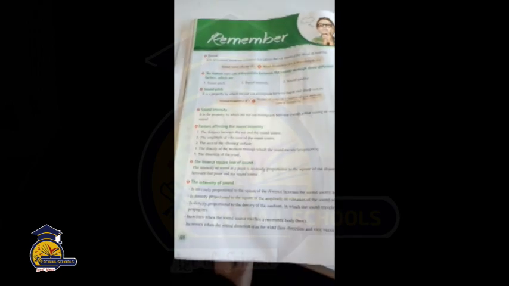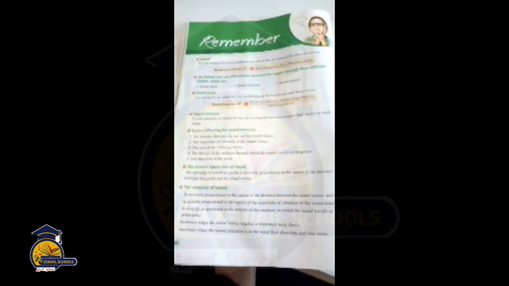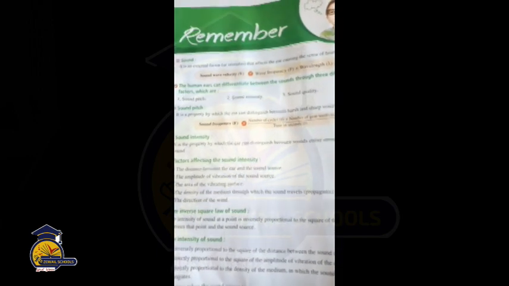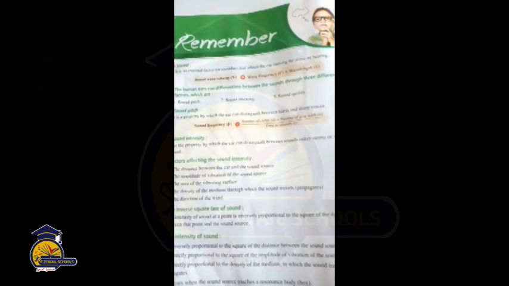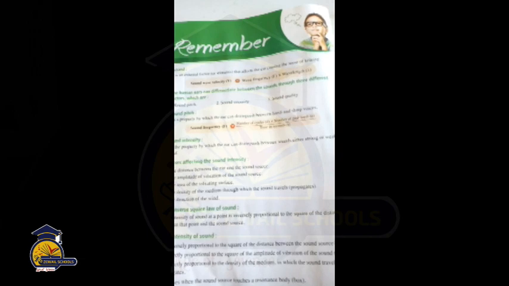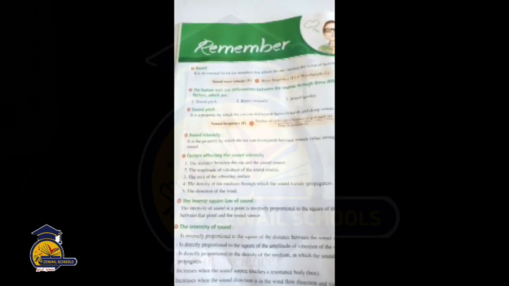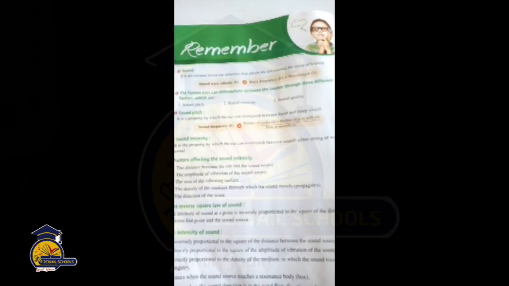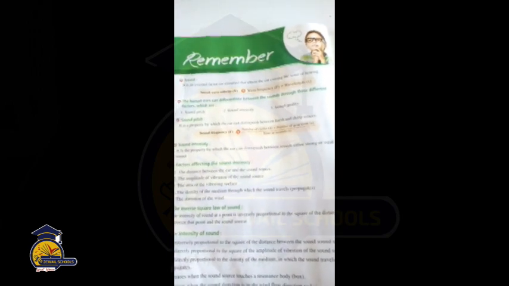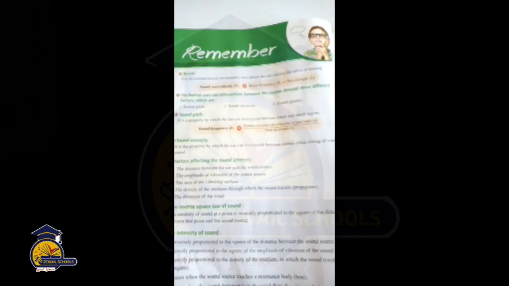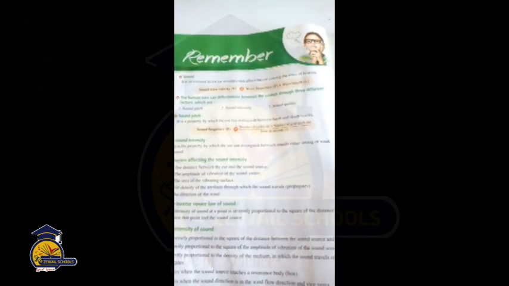Here is a revision for this lesson. Sound is an external factor that affects the ear, causing the sense of hearing. There is a law of sound: sound wave velocity, represented by V, equals wave frequency, represented by F, times wavelength.